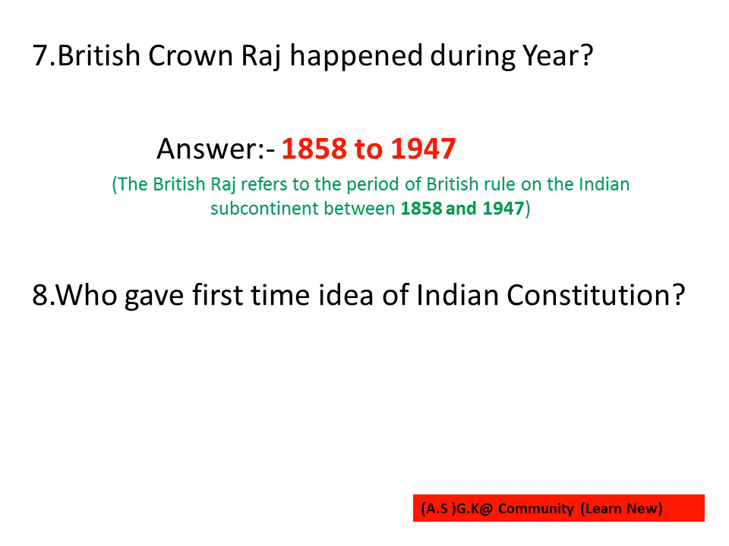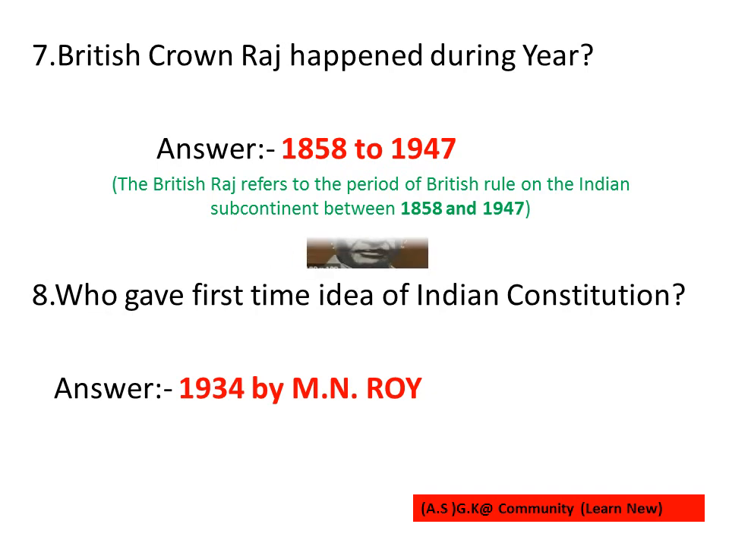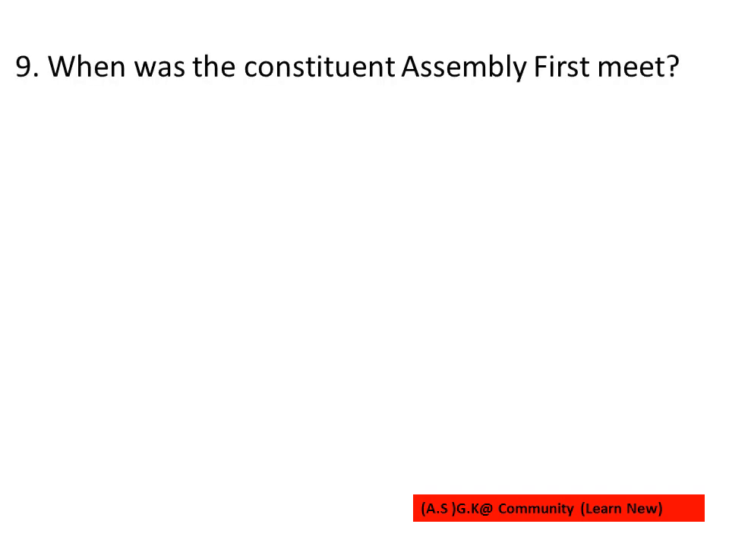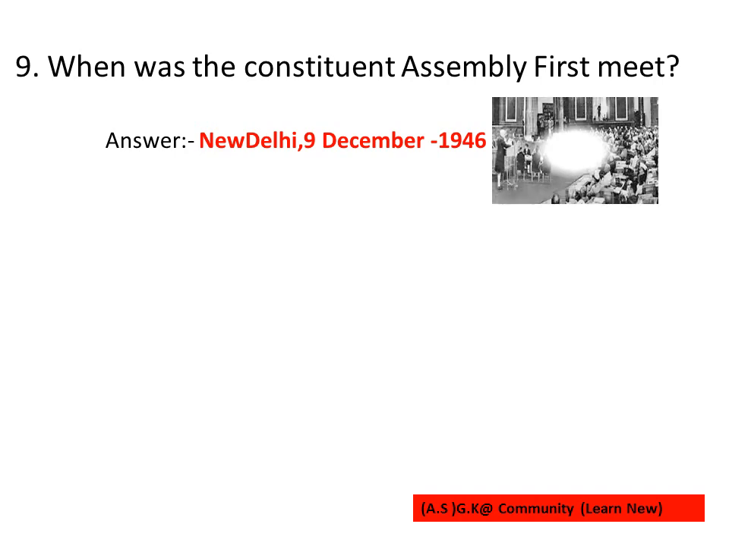The next one: who first gave the idea of the Indian Constitution? The answer is M.N. Roy in the year 1934. Ninth question: when did the Constituent Assembly first meet? The answer is it happened in New Delhi on 9 December 1946.